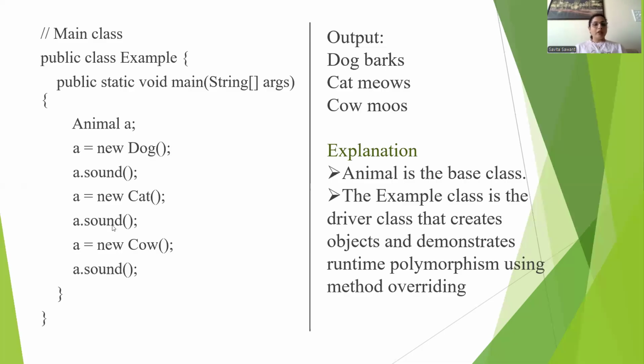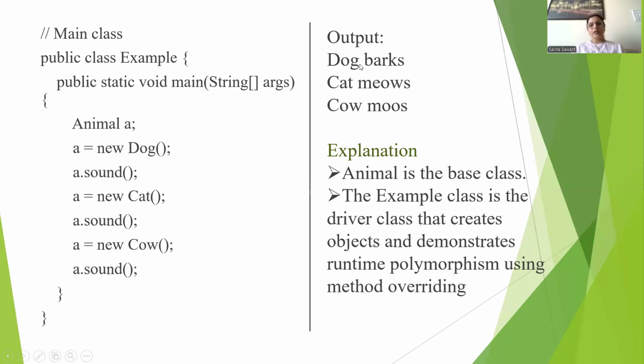Whenever we call the sound method on the object of the cat class, it will call the sound method from the cat class. And whenever we create an object of the cow class and call the sound method, it will call the sound method from the cow class. So you will get this output: dog barks, the statement written in the sound method of the dog class; cat meows, written in the cat class; and cow moves, the printf statement written in the cow class.